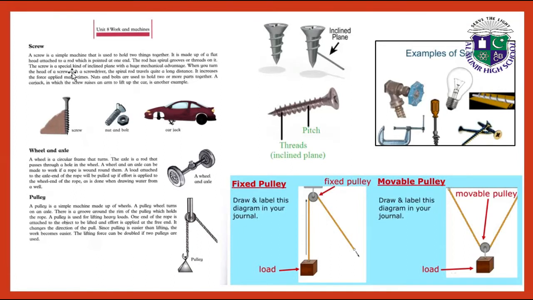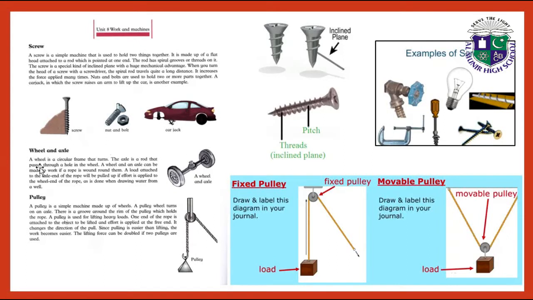The screw is a special kind of inclined plane with a huge mechanical advantage. When you turn the head of a screw with a screwdriver, the spiral rod travels quite a long distance. It increases the force applied many times. Nuts and bolts are used to hold two or more parts together. A car jack in which the screw raises an arm to lift up the car is another example. All these are the examples of screw.